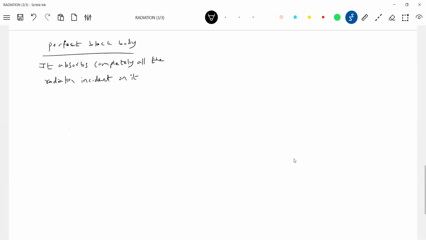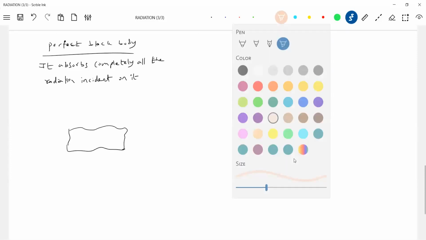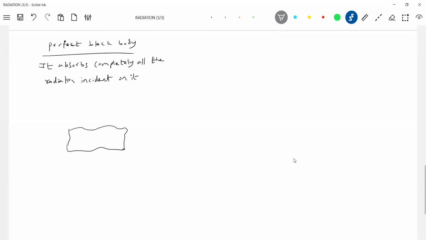Okay, let's take a perfect black body. It doesn't mean that the body will be black in color. Not like the color of the body; because of the spectrum, we are calling it a black body. Still, to make students imagine, I'm giving a black color. This is what we have, a perfect black body. I'll write PBB. Then we have an ordinary body.